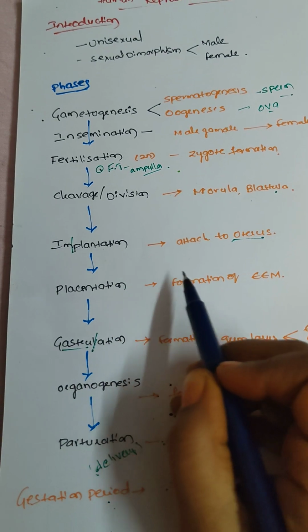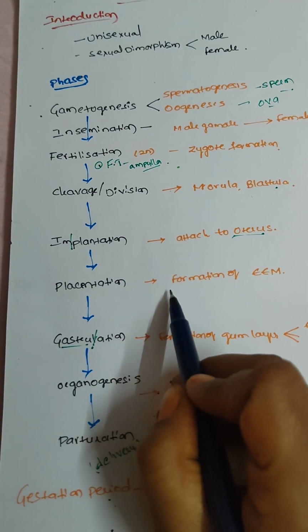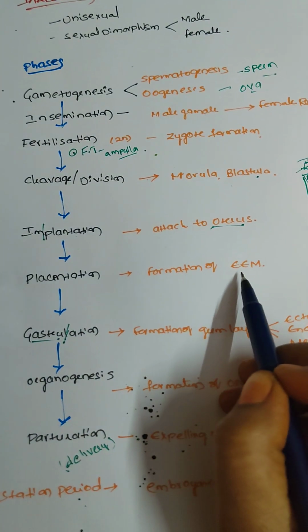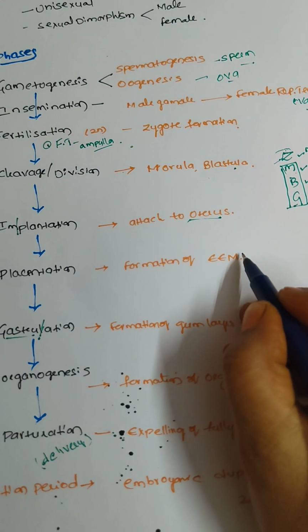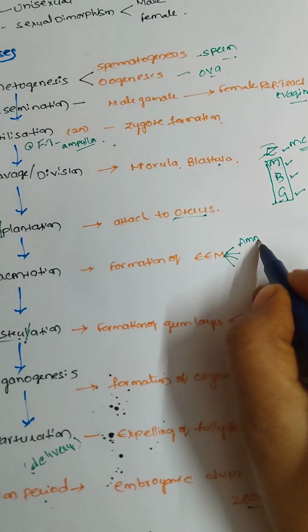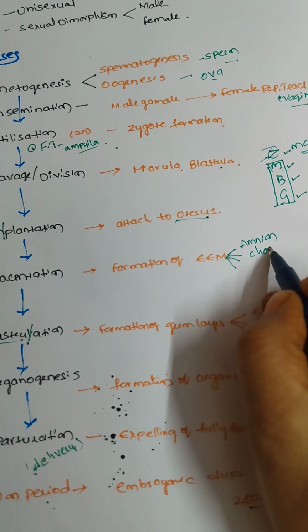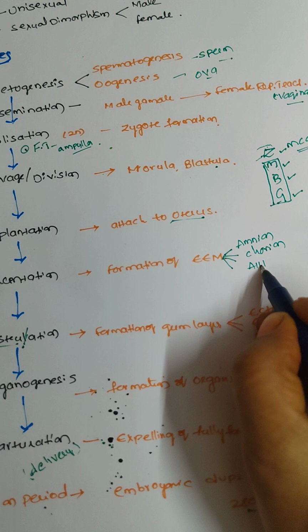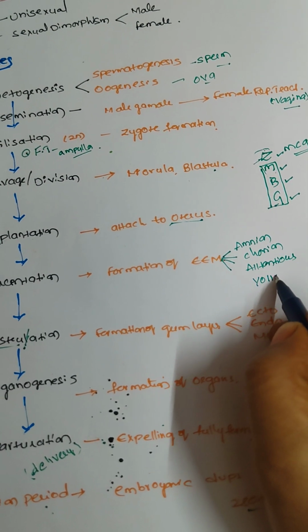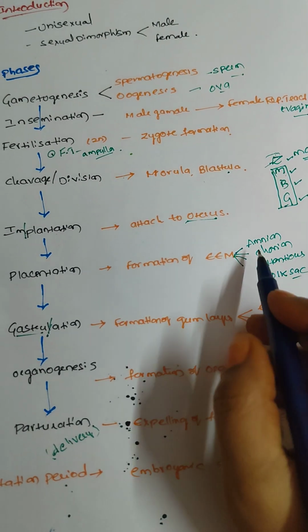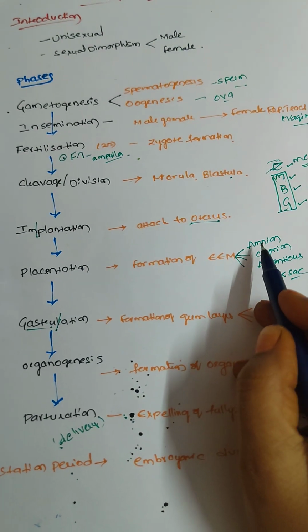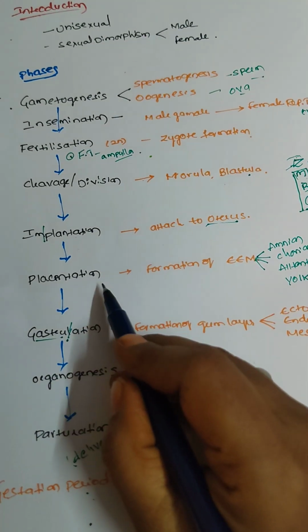The placenta is formed by the uterus to maintain the embryo in the uterus. Then there is the formation of extra embryonic membranes. Already we know the extra embryonic membranes are amnion, chorion, allantois, yolk sac. These extra embryonic membranes give nutrition, excretion and different types of functions to the embryo.